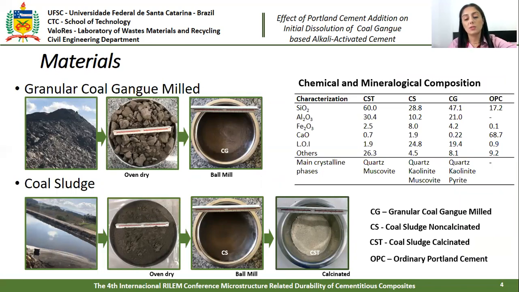Coal wastes were used as aluminosilicate, and were oven dried and milled. Coal sludge was calcinated at 700 degrees Celsius for 1 hour and then designated as CST. The non-calcinated coal sludge has low content of silicon and aluminum oxides, but higher content of iron and volatile materials. But after calcination, the CST presents more than 90% of silicon and aluminum oxides and low volatile material. The granular coal gangue was milled and showed more than 60% of silicon and aluminum oxides.